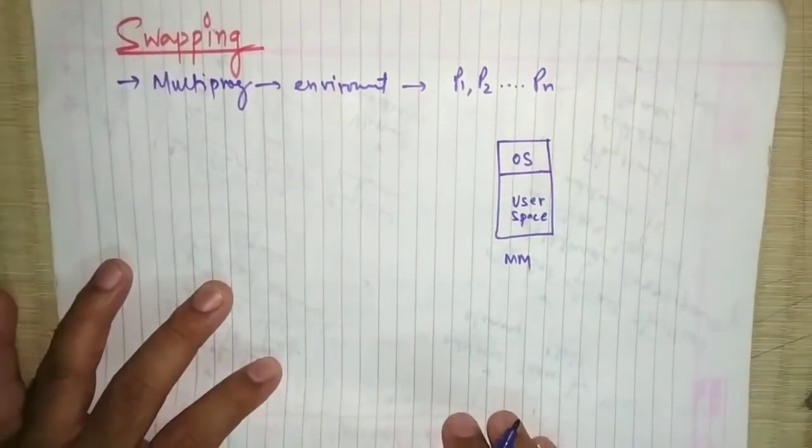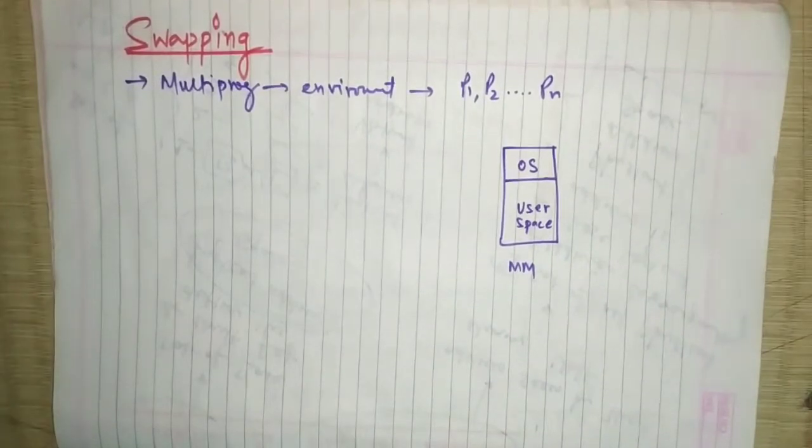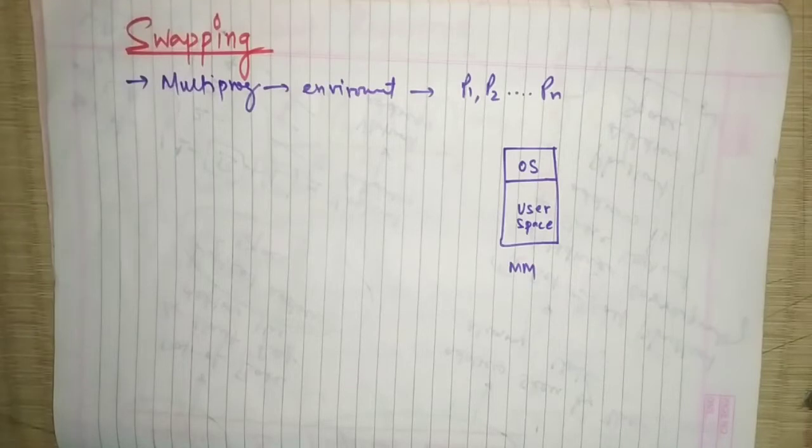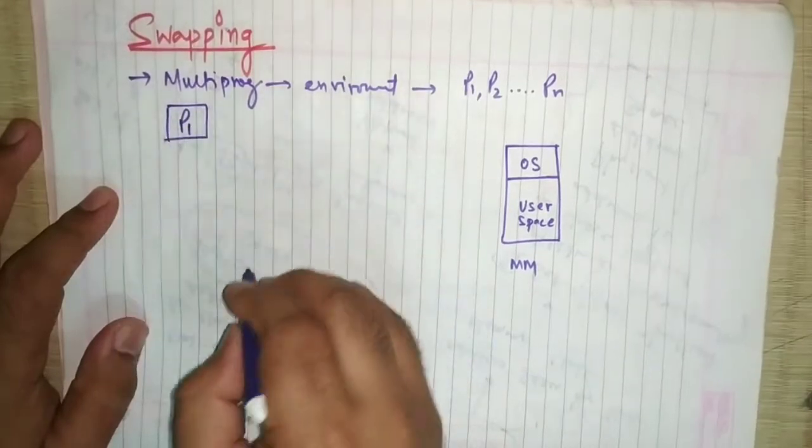Now, what is swapping? Any process that wants to execute, that wants to run, has to come into the main memory. Imagine this is the process P1.